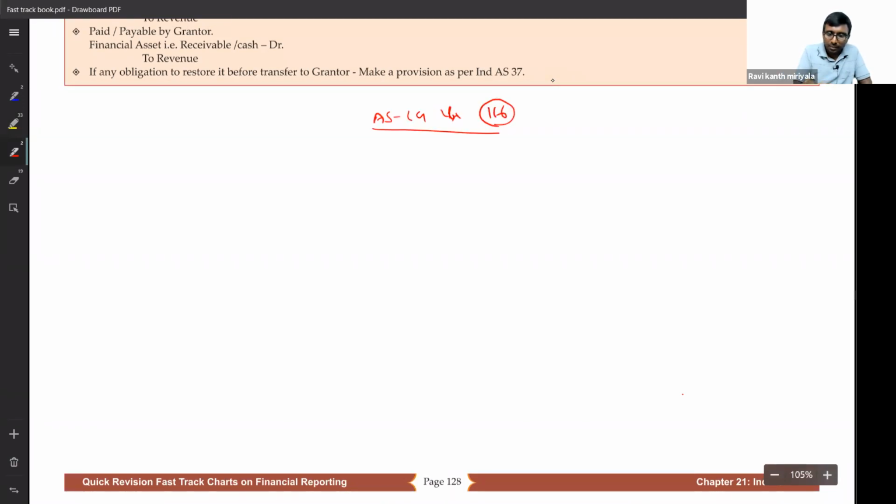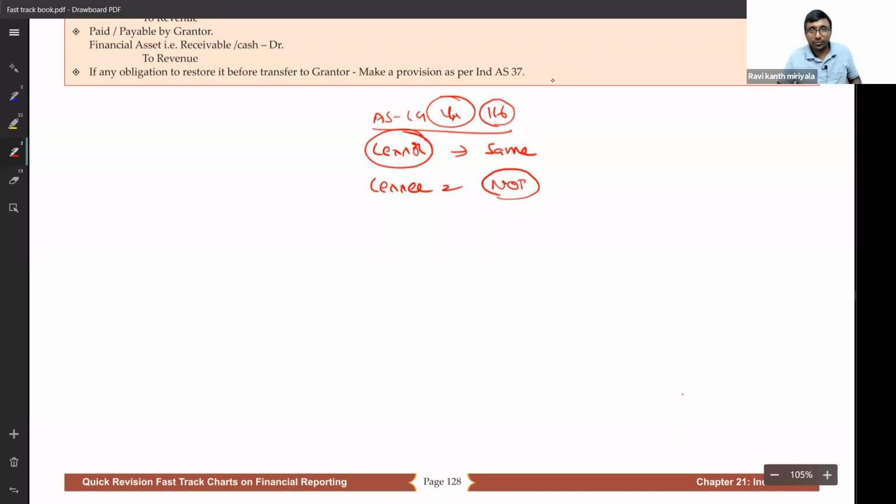From the lessor point of view, it is the same. The lessor is going to classify the lease into finance lease and operating lease. But from the lessee point of view, it is entirely different.